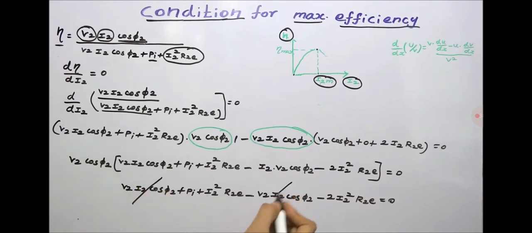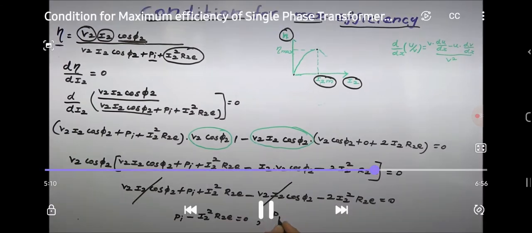V2 I2 cos φ2 and V2 I2 cos φ2 cancel each other. So we have Pi minus I2² R2e, minus 2 I2² R2e, which gives Pi minus I2² R2e equal to 0, so Pi is equal to I2² R2e.